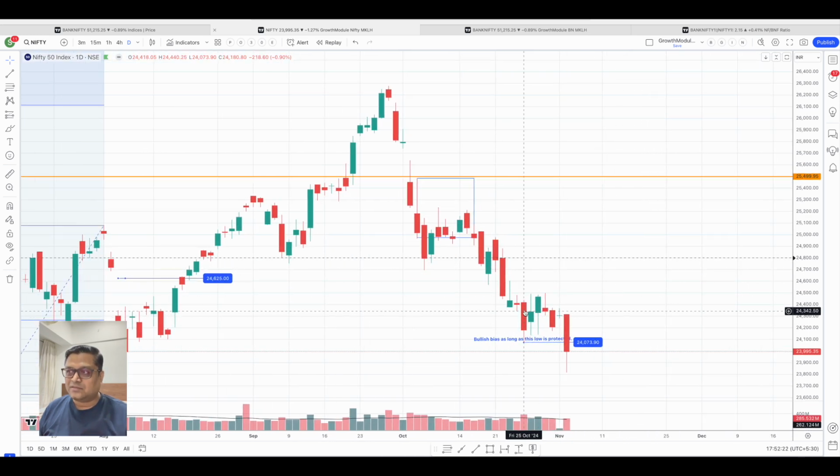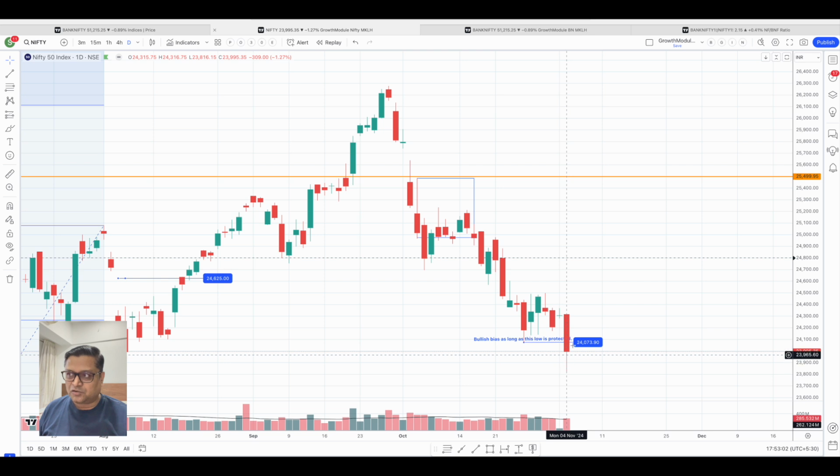Just like at this point we had expected the action to be within this candle, similarly for the next couple of days we should expect action to be within this candle. At least tomorrow there won't be much action. It will be a sideways, sluggish kind of day where you probably don't have to do anything. And once that day has passed, I feel that this low should hold for some time.